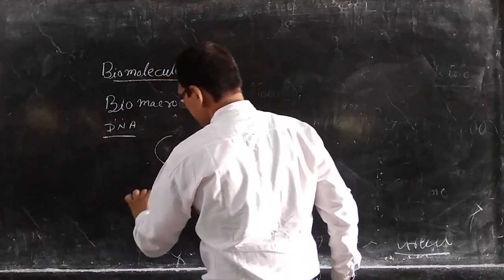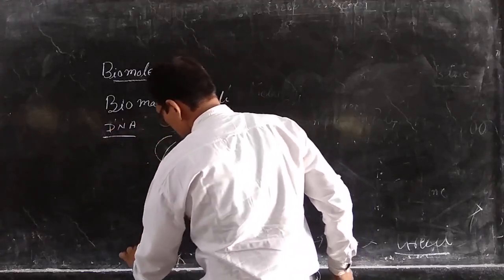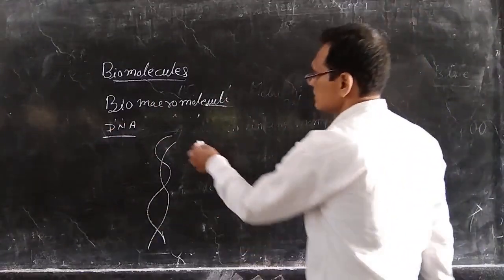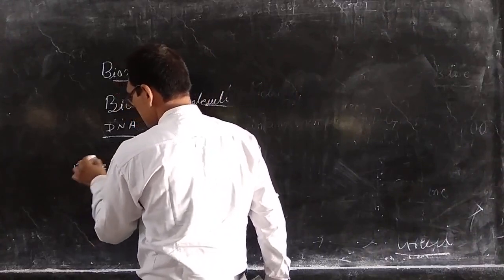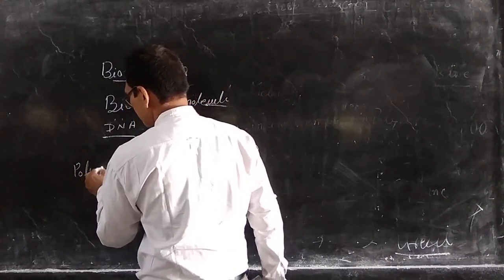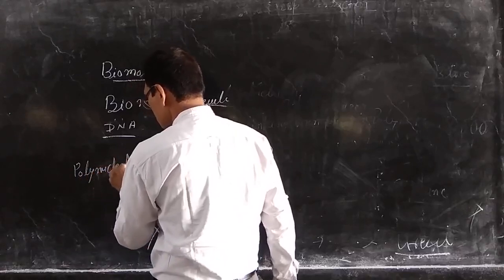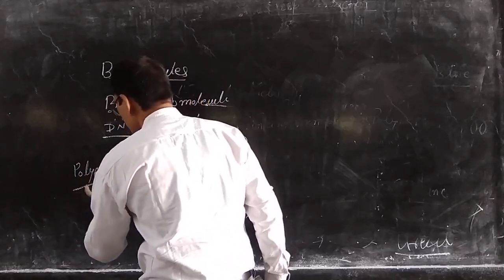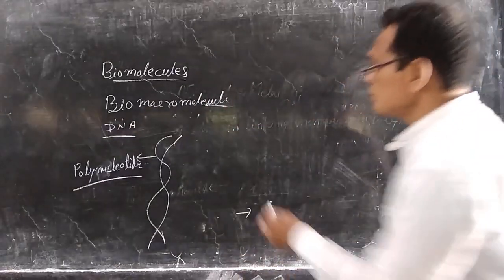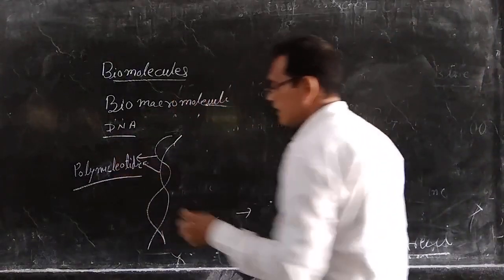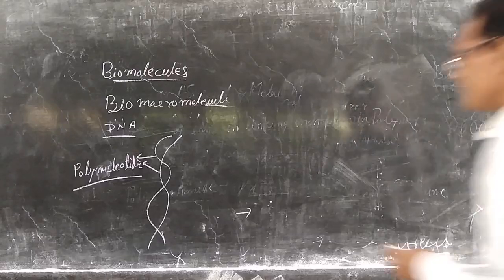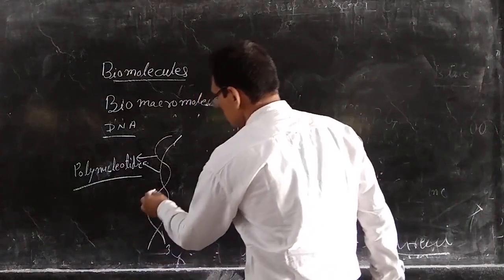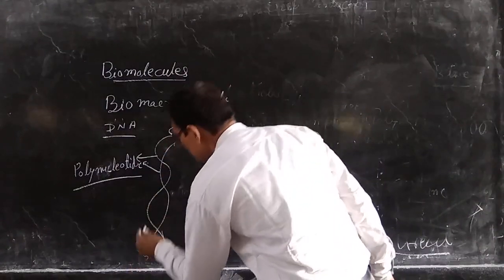DNA is a double helical structure in which two polynucleotide chains combine together. Sorry, polynucleotide, not polypeptide. These two polynucleotide chains combine together and coil helically to form the DNA. One runs in the 3 to 5 direction, another one runs in the 5 to 3 direction.